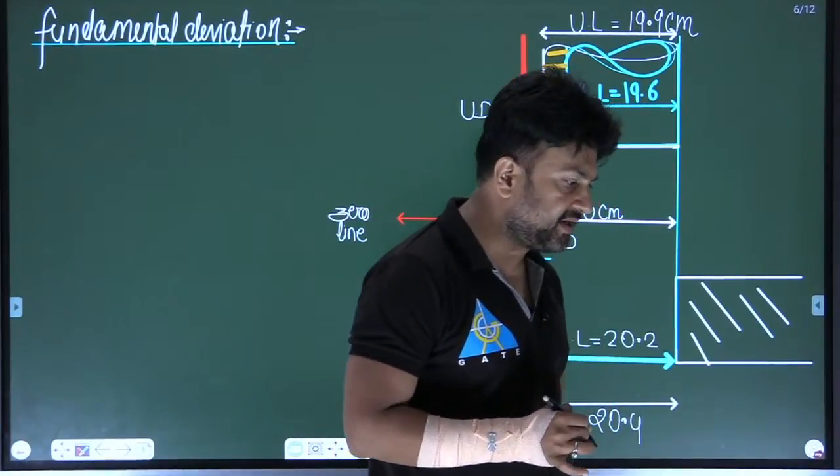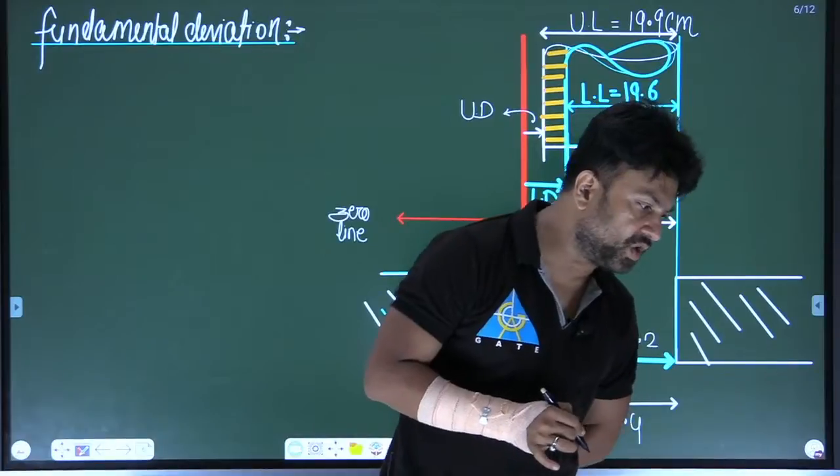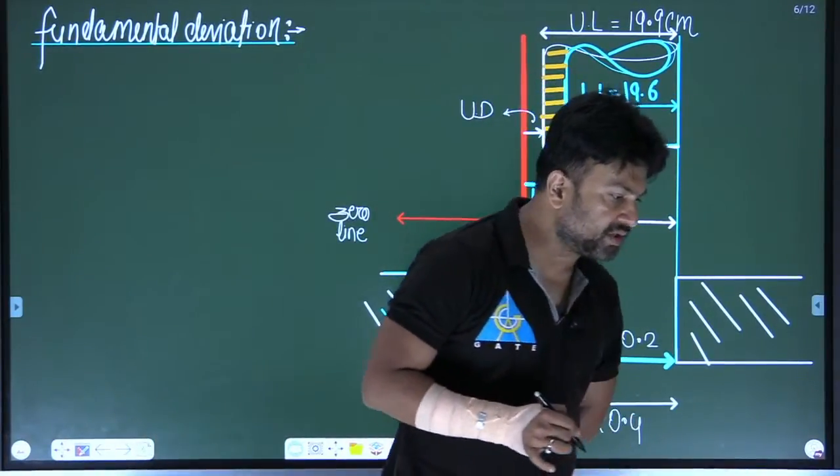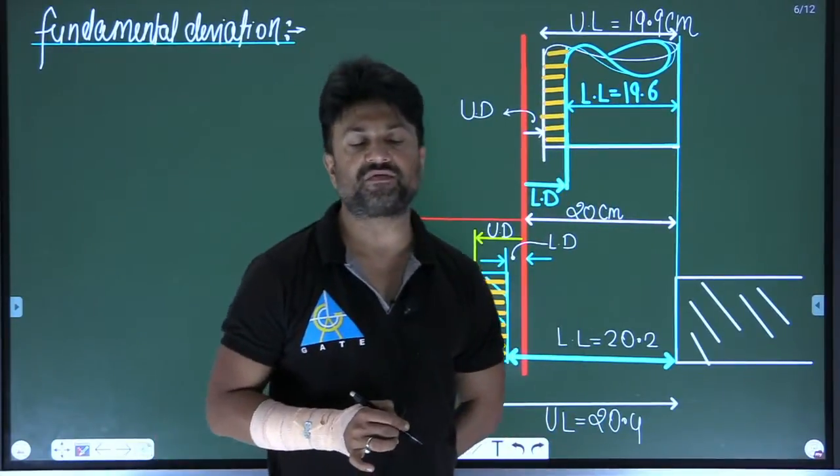Basically, this is a deviation, either the upper or the lower deviation, which is nearest to the zero line for either a hole or shaft.